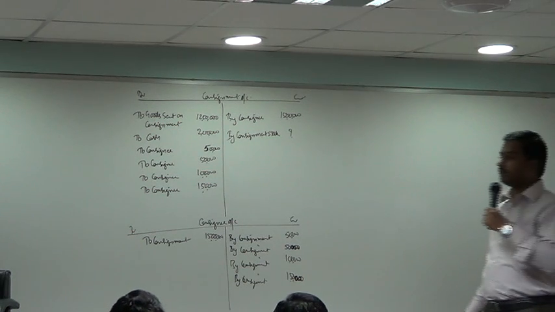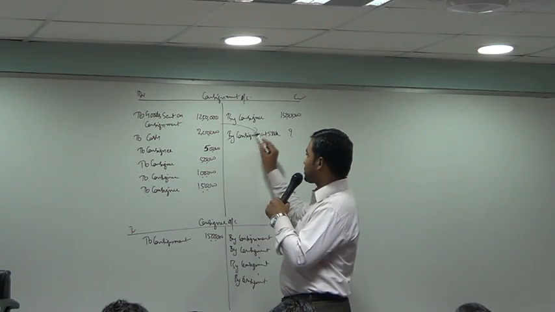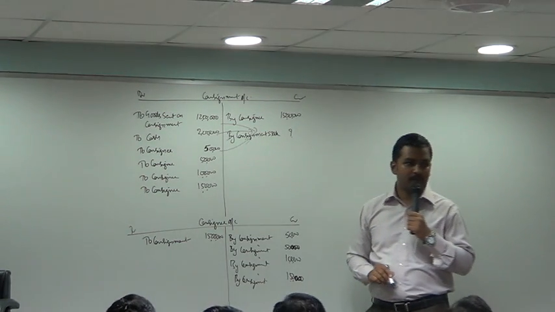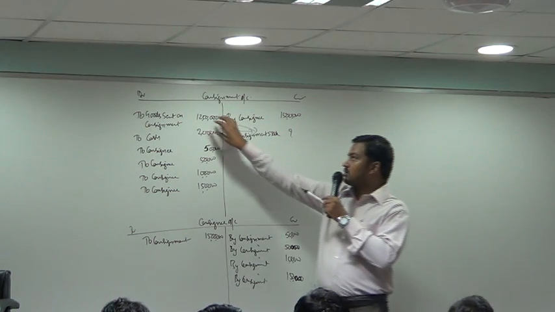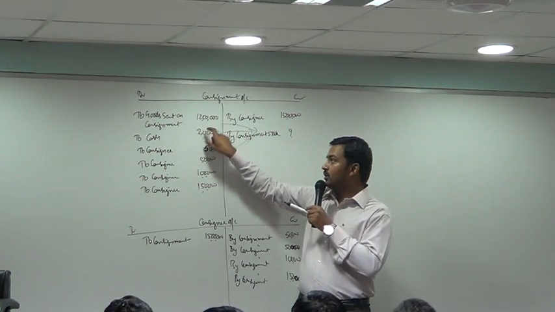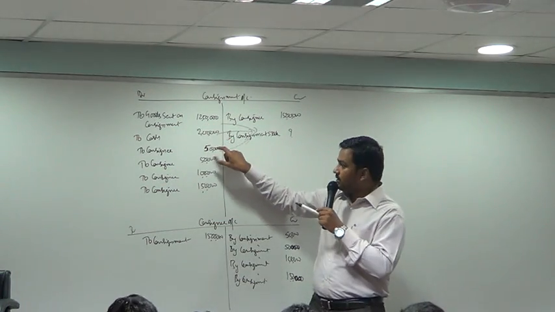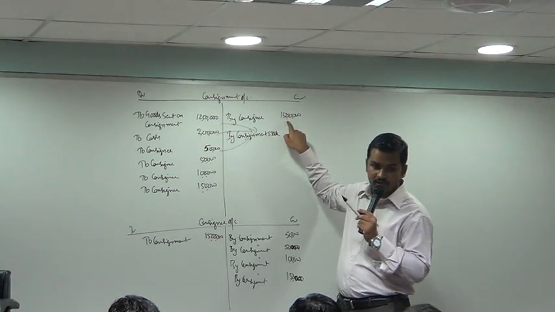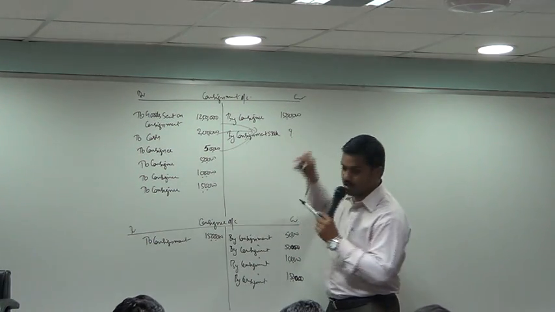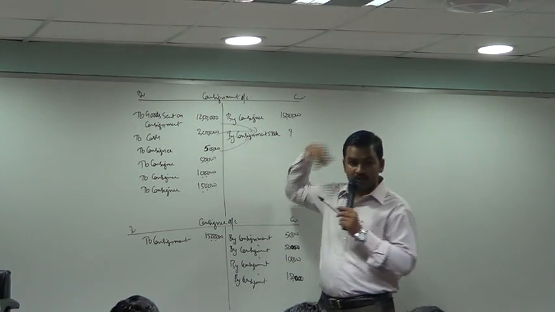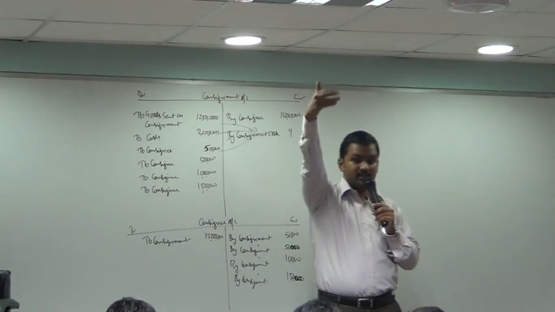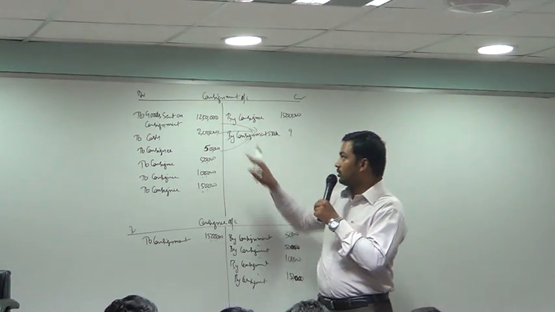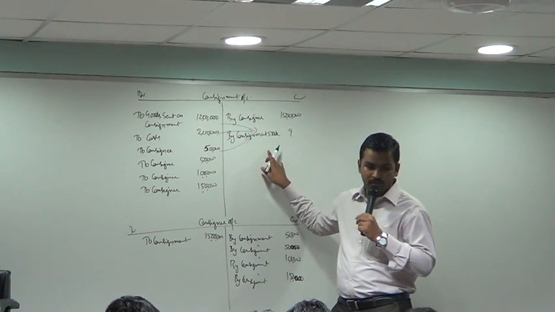Look at the board. Out of this 20% will be part of closing stock, because this is the cost price of 100%. This is cost incurred for 100%, whereas these expenses are relating to sales. These can be matched to sales. But out of these expenses, some expenses belong to the next year's sales. Is it clear? Are you able to follow? So out of this, 20% has to be transferred to consignment stock.